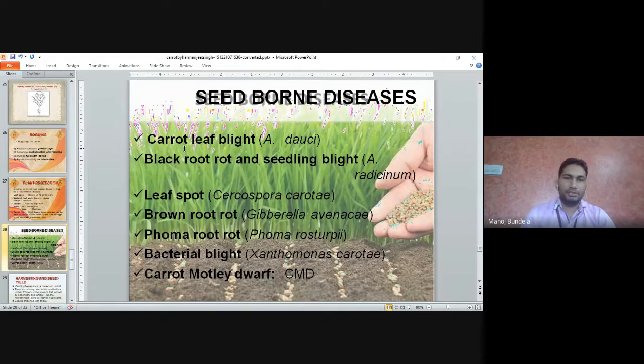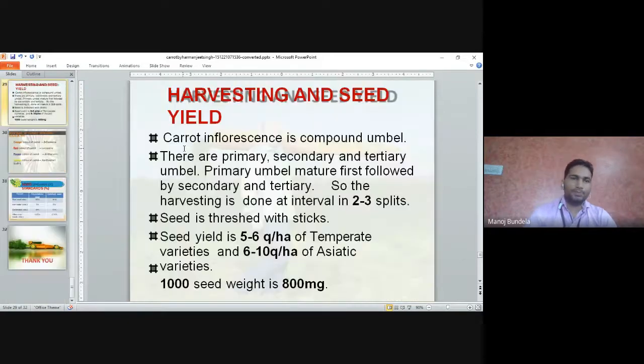Seed-borne diseases: carrot leaf blight is seed-borne, black rot or seedling blight caused by A. radicum, leaf spot Cercospora caroti, brown root rot caused by Gibberella adventris, fomo rot, bacterial blight, and carrot mottled dwarf. So these are seed-borne diseases.